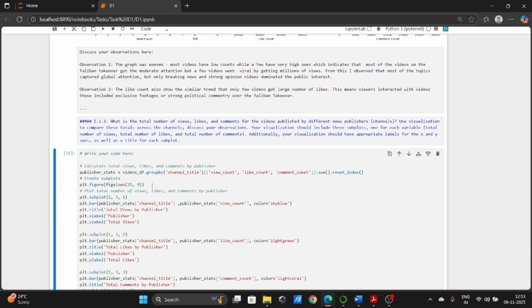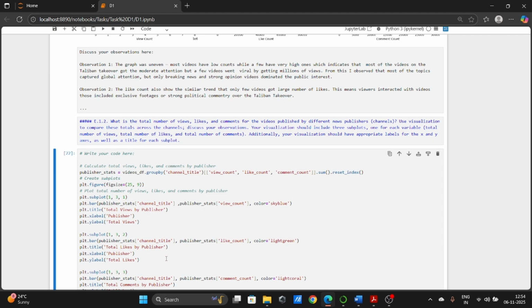I created a figure with a wide size of 25 by 9 inches, and here plt.subplot(1,3,1) indicates that this is the first of 3 plots arranged in one row. With plt.bar I created a bar chart using the publisher name on the x-axis and total views on the y-axis. I also set the title, x label, and y label to make the chart clear.